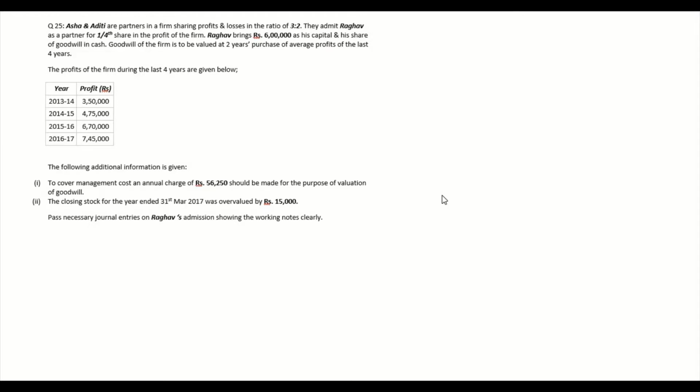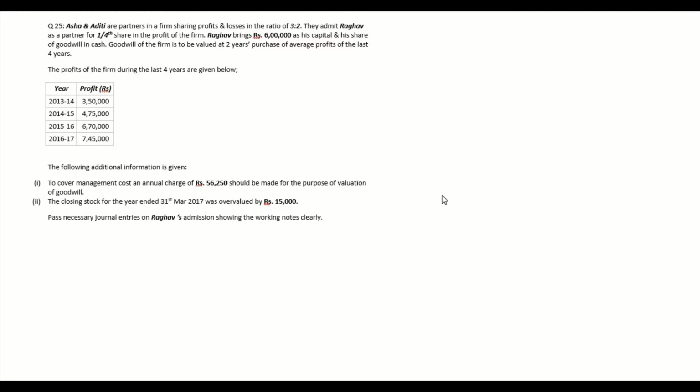Asha and Aditi are partners in a firm sharing profits and losses in the ratio of 3:2. They admit Raghav as a partner for 1/4 share in the profit of the firm. Raghav brings rupees 6 lakh as his capital and his share of goodwill in cash. Goodwill of the firm is to be valued at 2 years' purchase of average profits of the last 4 years.